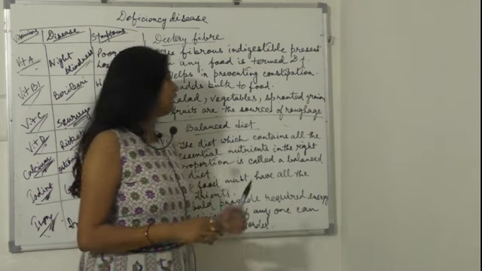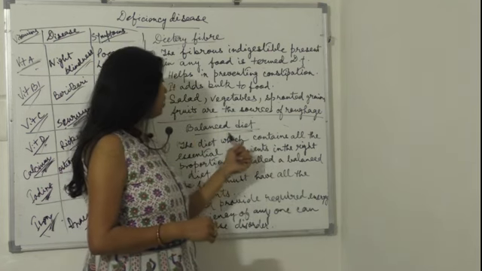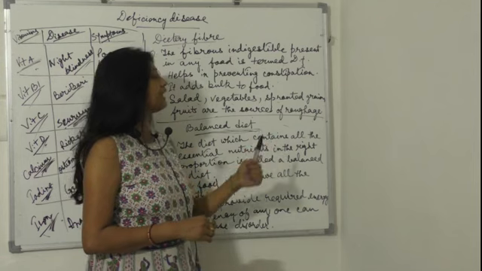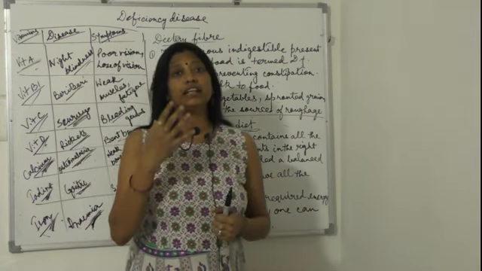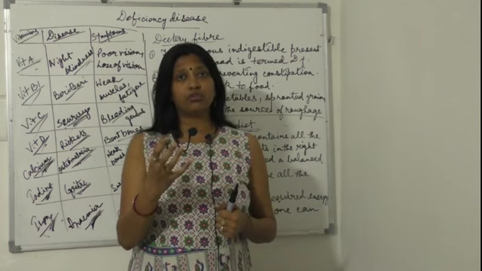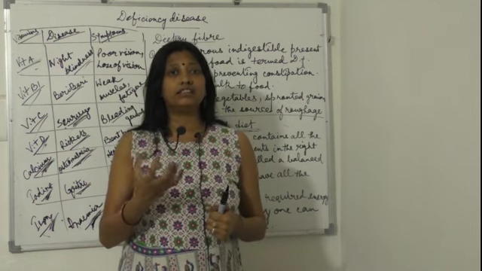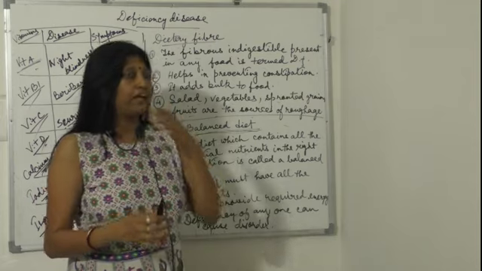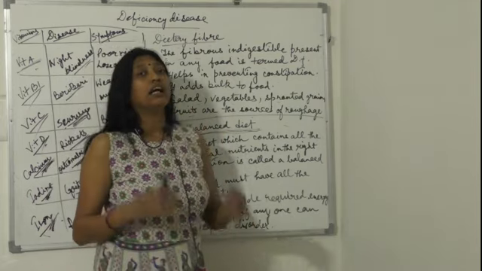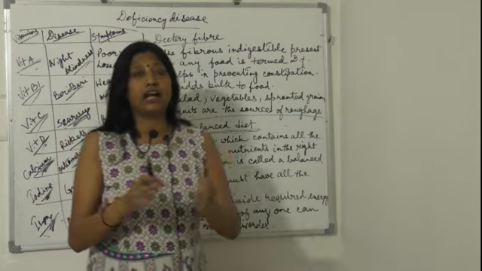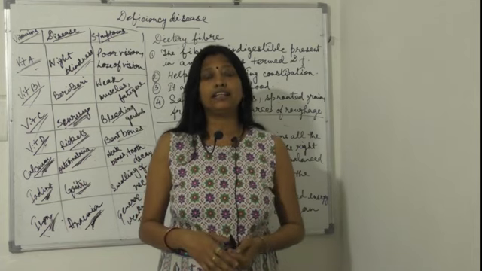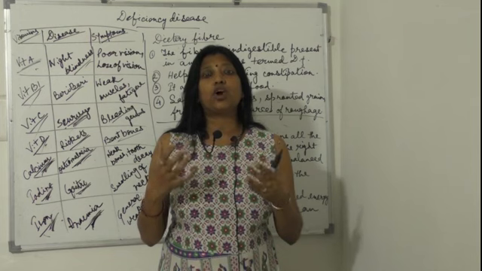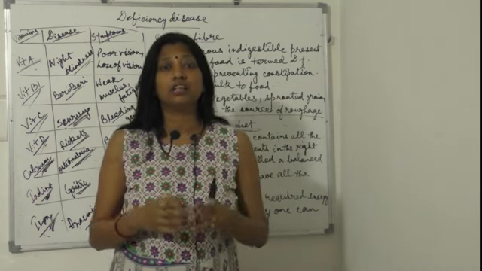Okay, so next is the last but not the least topic of this chapter, that is balanced diet. We have learned about the main components of food, about the deficiency diseases, and about dietary fibers. Now what is a balanced diet? In today's society there is a very common profession, that is dietitian.